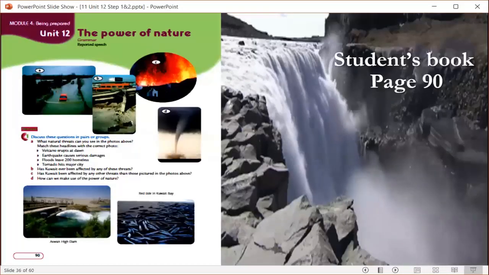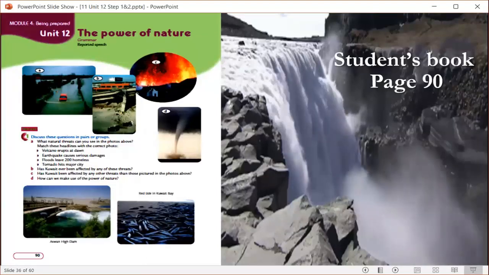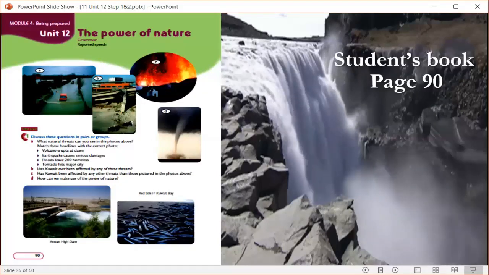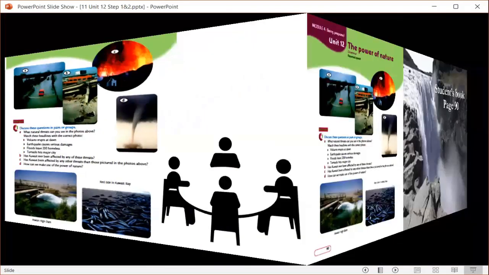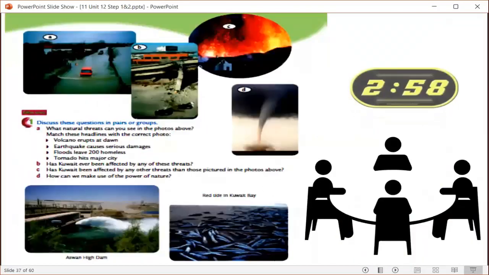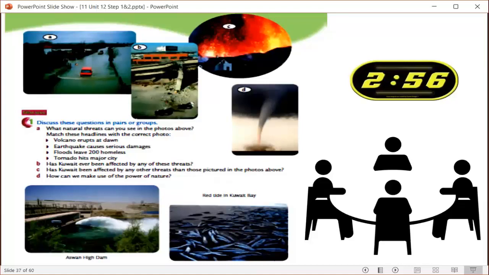Now, I want you to open your student's book, page 90. Here we want to discuss some questions. The first question says, what natural traits can you see in the photos above? We have 4 photos. We want to see which one they are. Yeah, we have some disasters here.